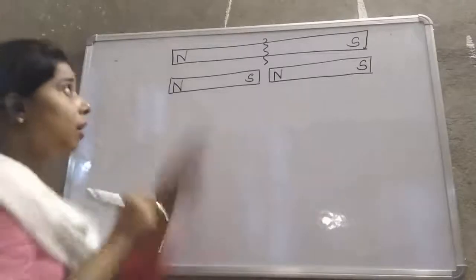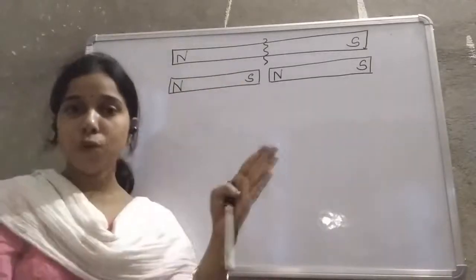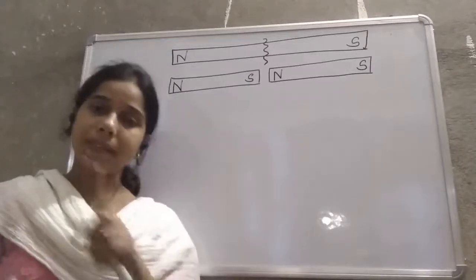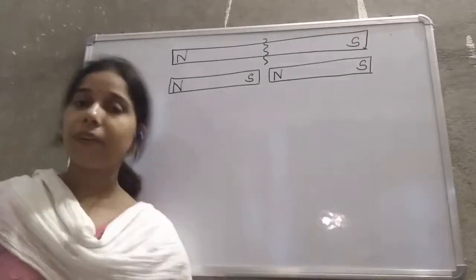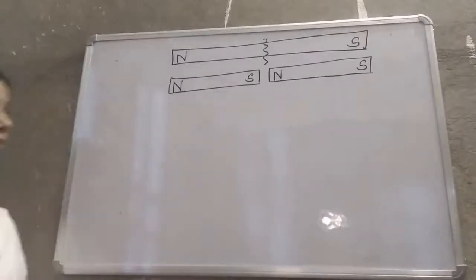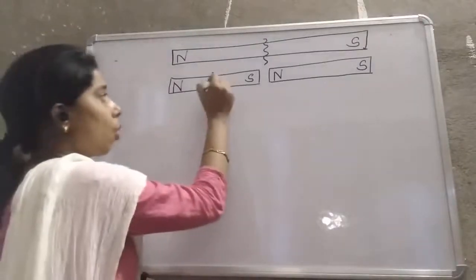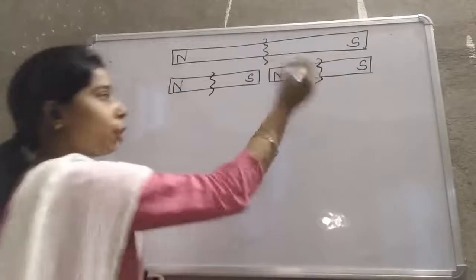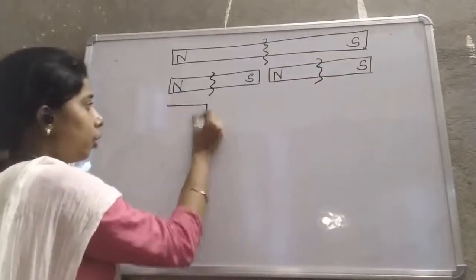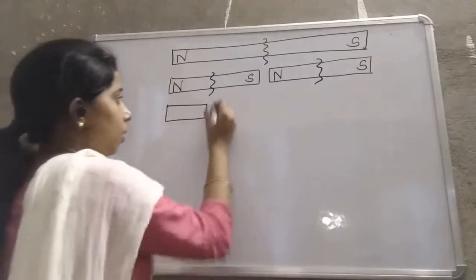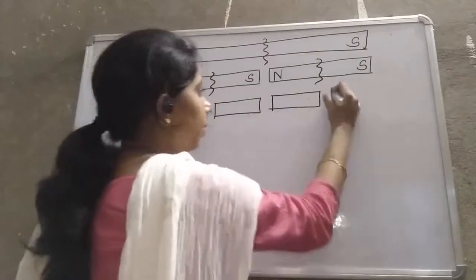What does that mean, student? That we have taken a big bar magnet, and when we break it into two pieces, in each of the pieces one north pole and one south pole will always remain there. Now again we break these two pieces into two.